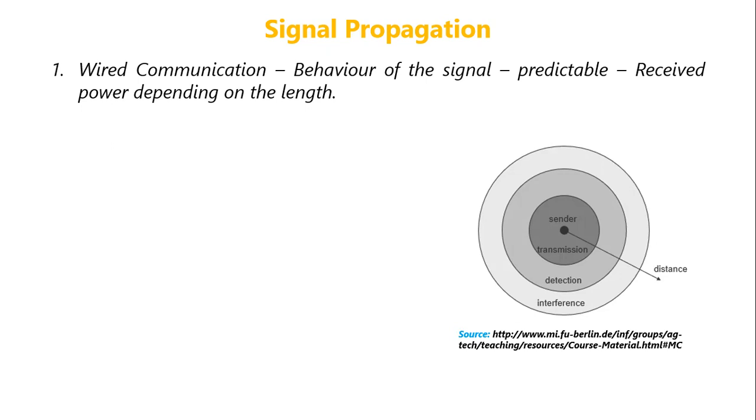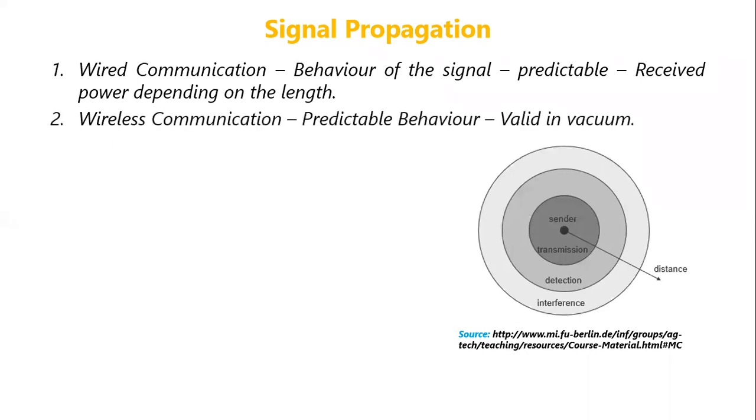That is, the received power will depend on the length of the wire. As the length increases, the power will decrease slowly. But that is not the case in a wireless communication.